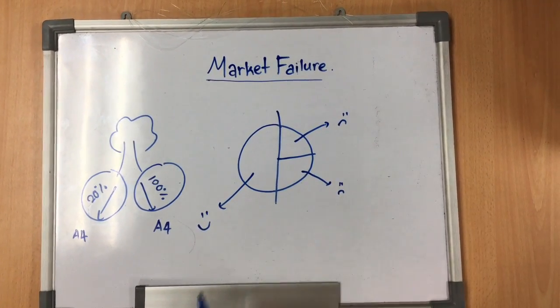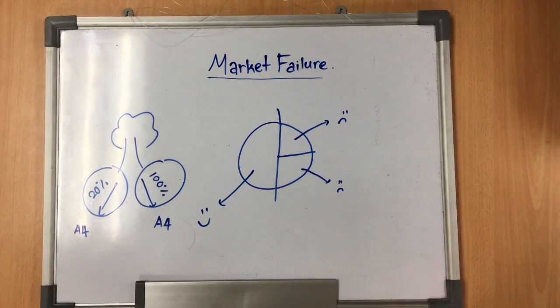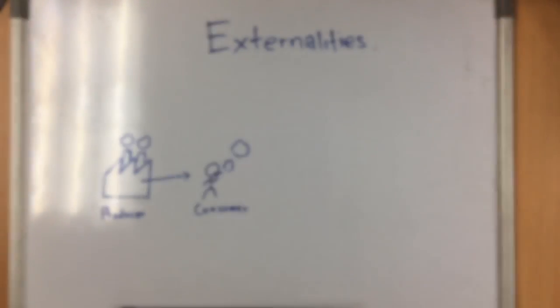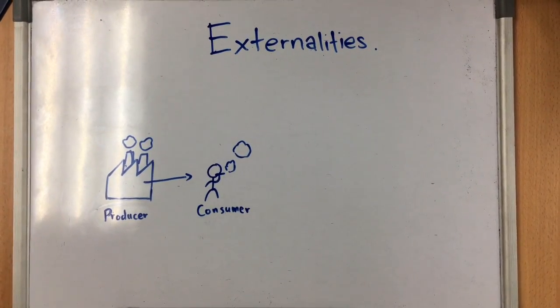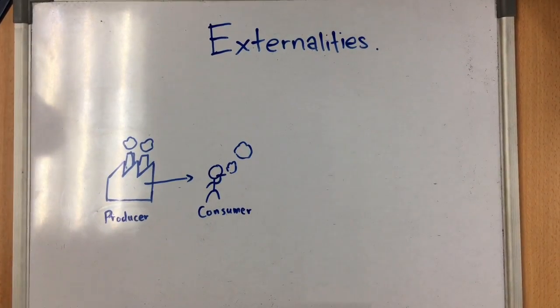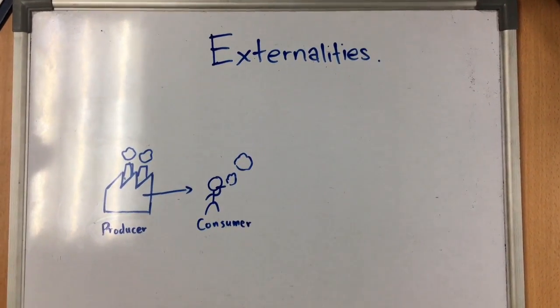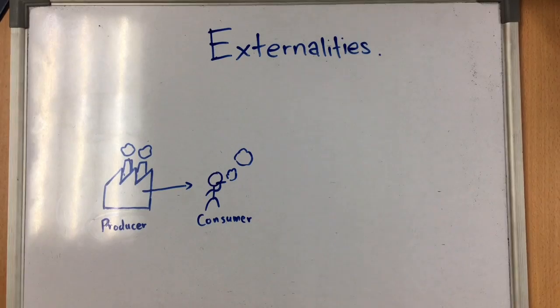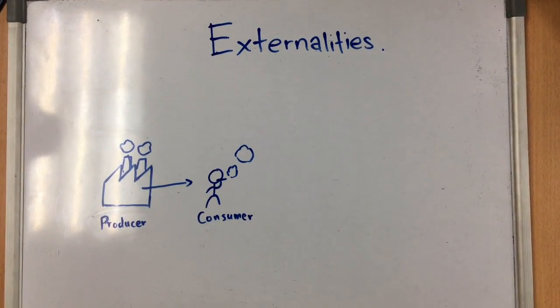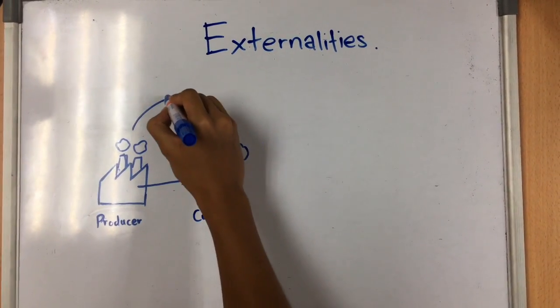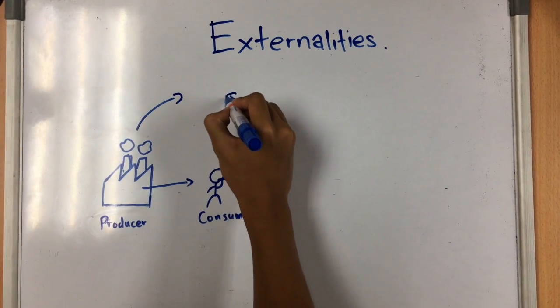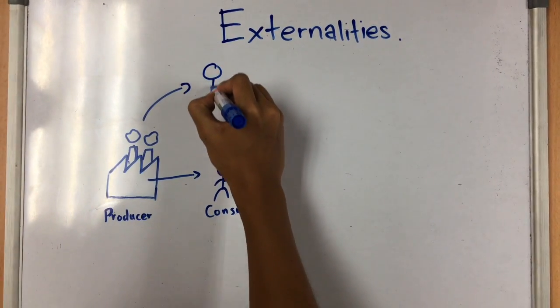There can be over-allocation of resources or under-allocation of resources. An externality occurs when the actions of consumers or producers give rise to negative or positive side effects on other people who are not part of these actions and whose interests are not taken into consideration. The other people feeling the effects of an externality are often referred to as third parties.